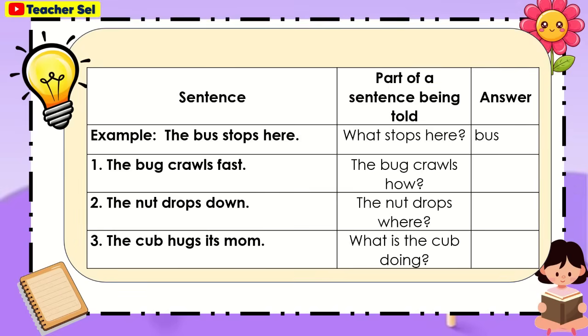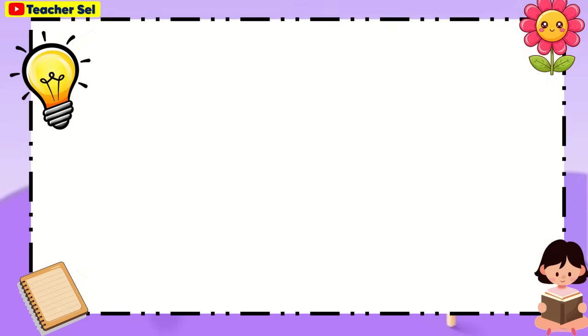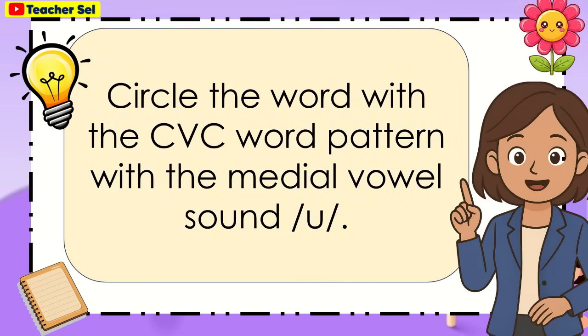For example, the sentence, the bus stops here. Part of a sentence being told, what stops here? The answer is bus. For number 1, the bag crawls fast. The bag crawls how? Number 2, the nut drops down. The nut drops where? Number 3, the cab hugs its mom. What is the cab doing? Circle the word with the CVC word pattern with the medial vowel sound A.